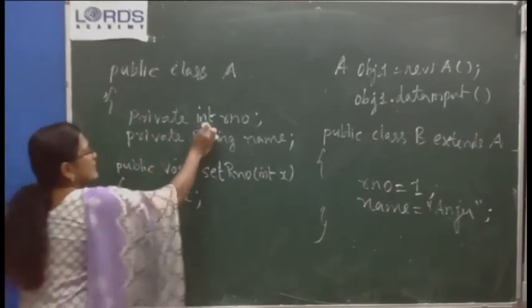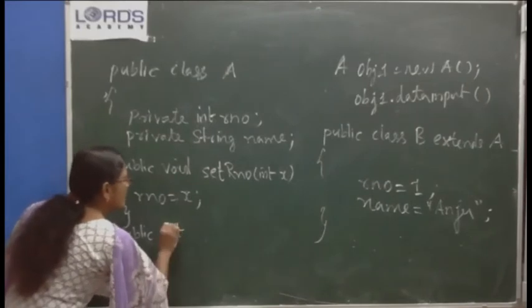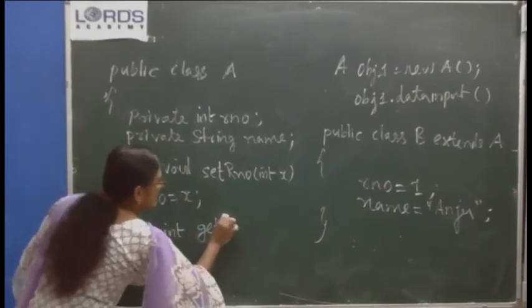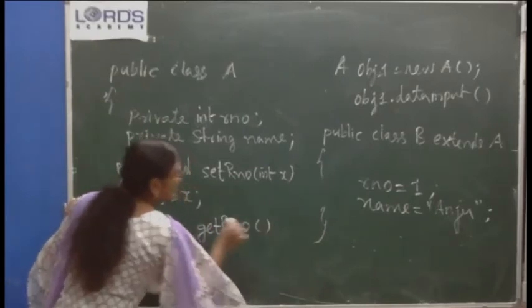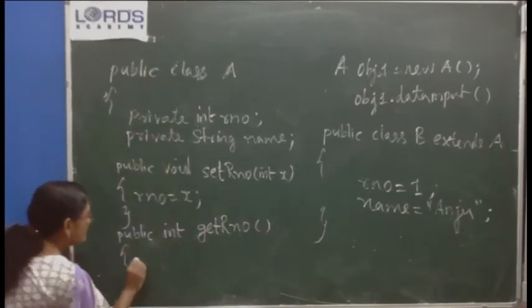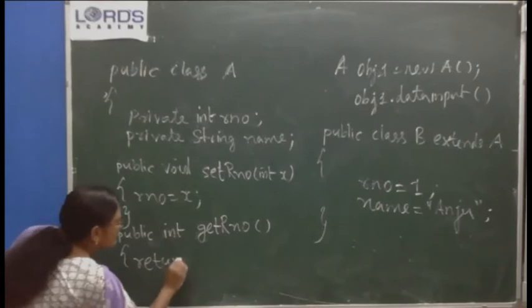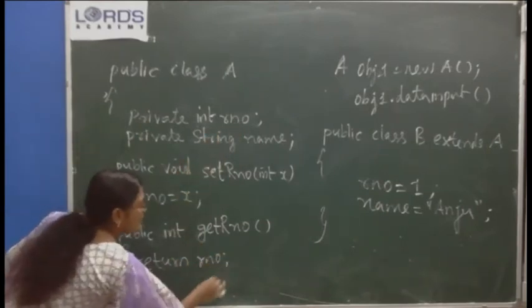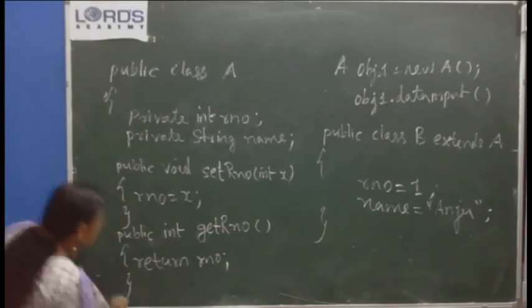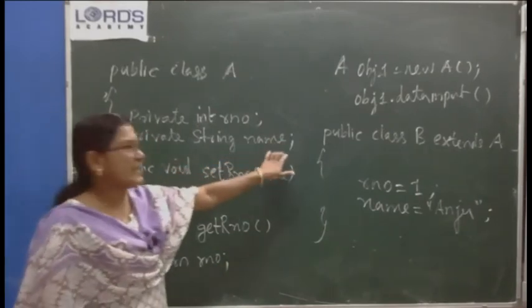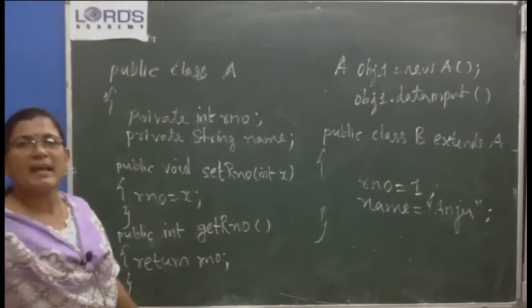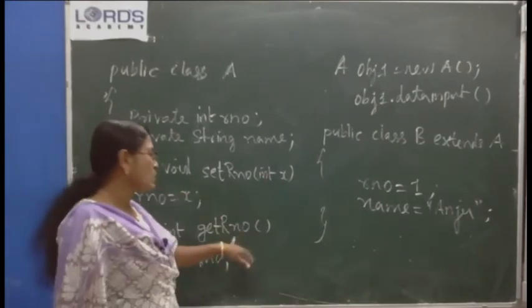Public, return data type int, int getRNumber. One getter method is written, and it returns rNumber, the value stored in the variable rNumber. Like this, for the other variable also, to set the value there will be a setter method, and to take the value from it, a getter method will also be written.